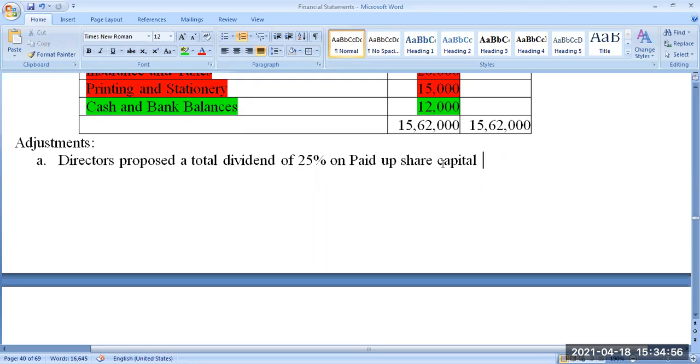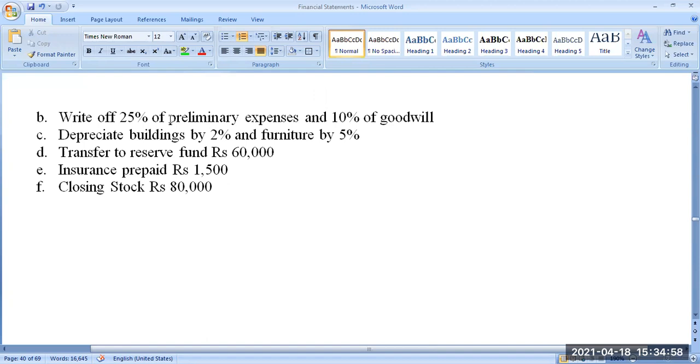We'll discuss that a little later. Similarly, preliminary expense written off is 25% and goodwill is written off 10%. What is meant by written off? From the amount of preliminary expenses, take 25% and consider that 25% as current year expense. The remaining amount is considered as asset.